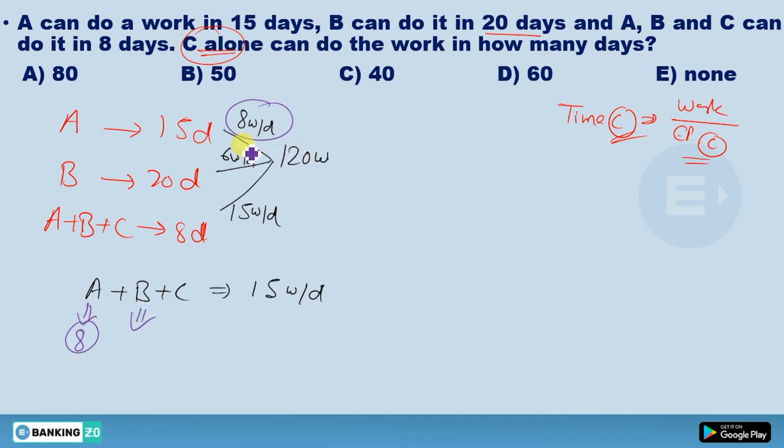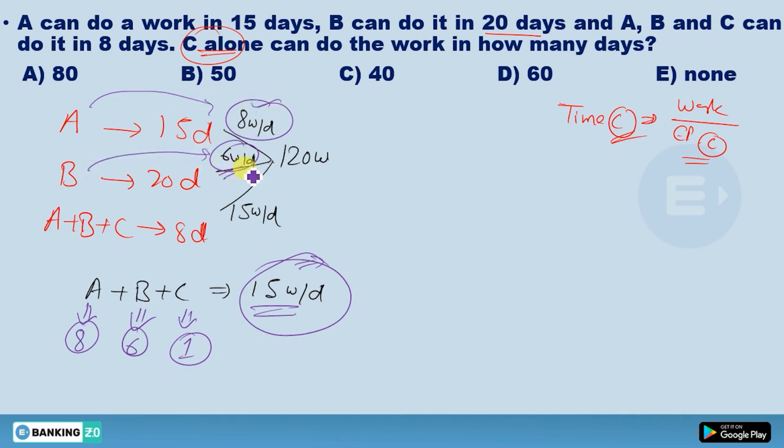This B can do 6 work per day. So what you're getting, 8 plus 6, you're getting 14. It means efficiency of C should be 1. How I'm saying this? Because your total efficiency of A, B and C is 15 work. You are saying here A's efficiency is 8 work per day, B's efficiency is 6 work per day. So what should be C's efficiency?